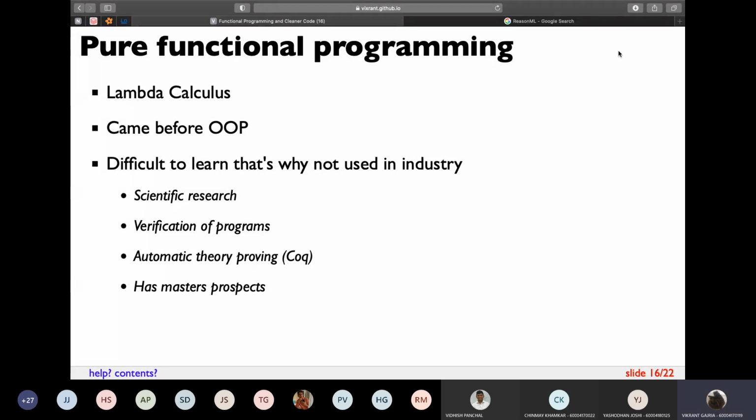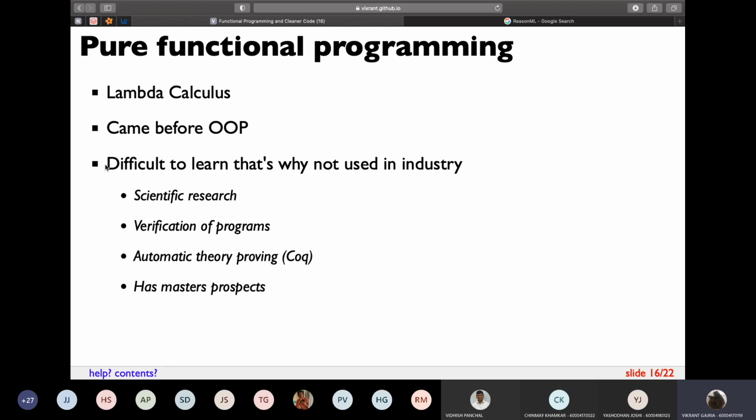The next thing that I want to tell you is pure functional programming. Now, this is where the experimenting part of this talk will come in. Many of you will probably not research much about this because Python में map है, filter है, reduce है, वो use करके तुम लोग कर सकते हो. But there's a whole field of research which is going on in terms of this approach. It's called lambda calculus. It's related to mathematics, to calculus, but it has definitely influenced programming as well. It came way before object-oriented programming. So even before object-oriented, there was lambda calculus and there were functions and everything.